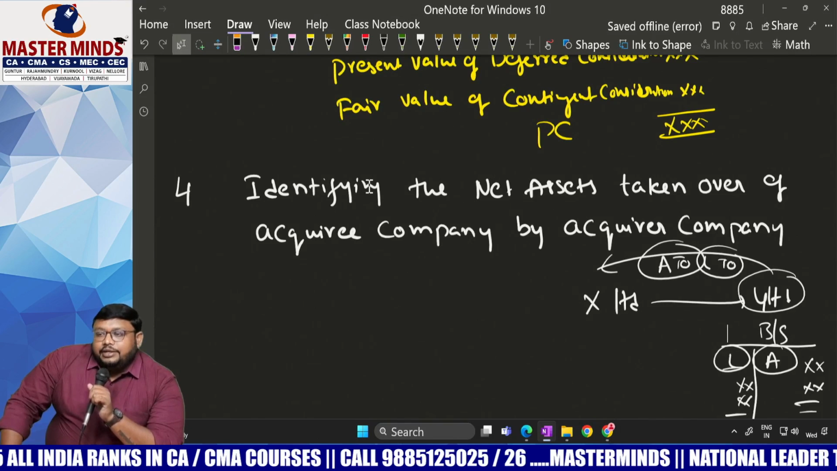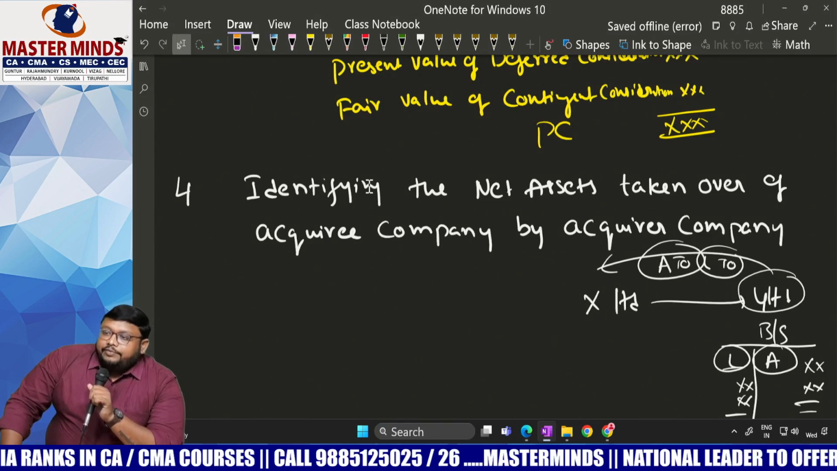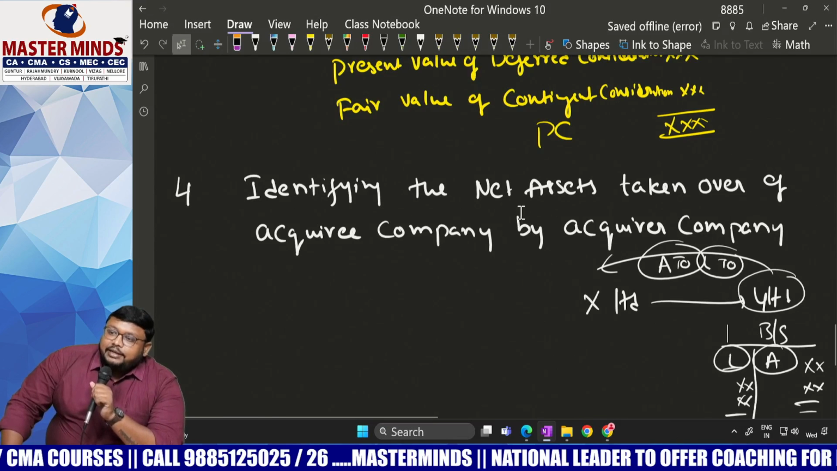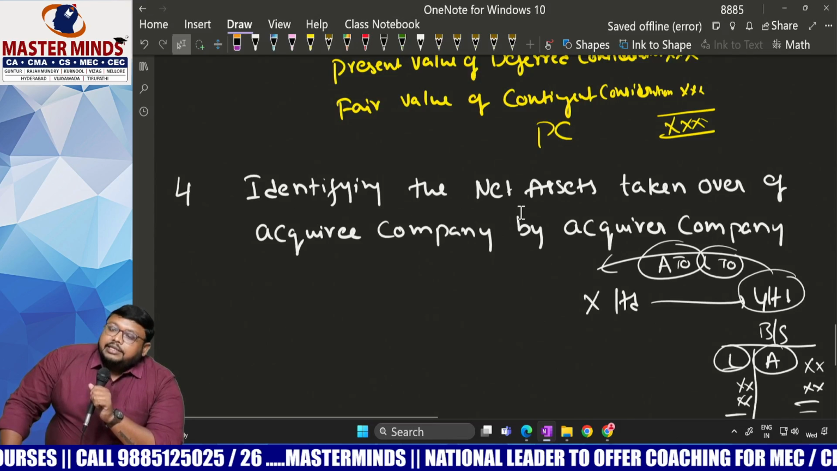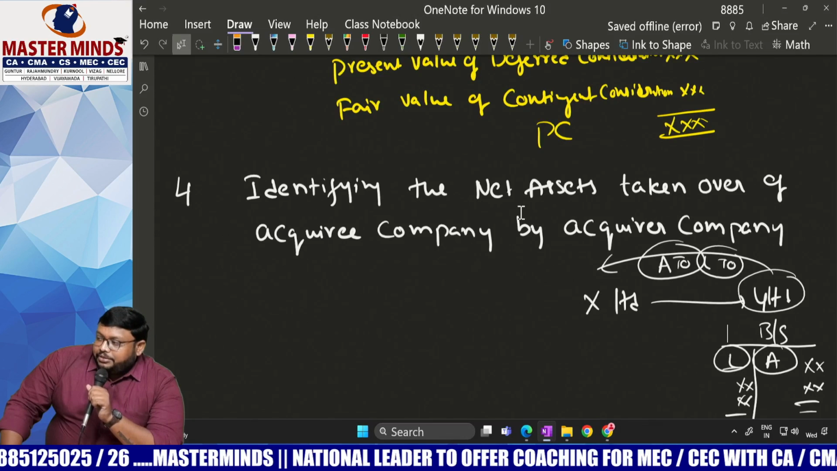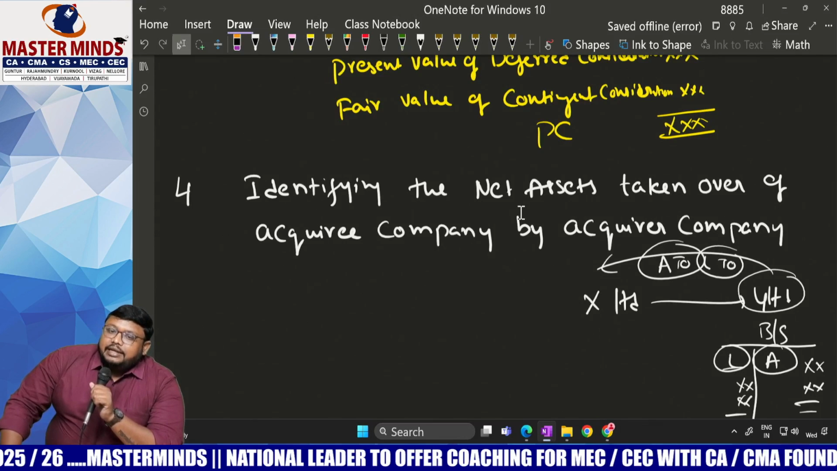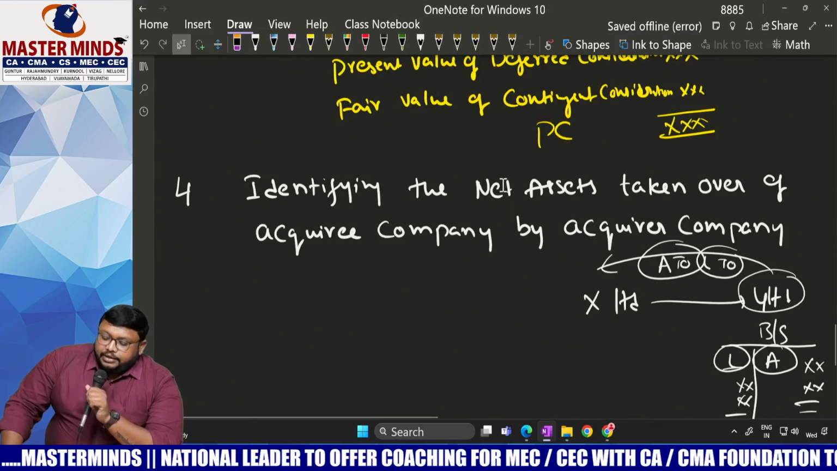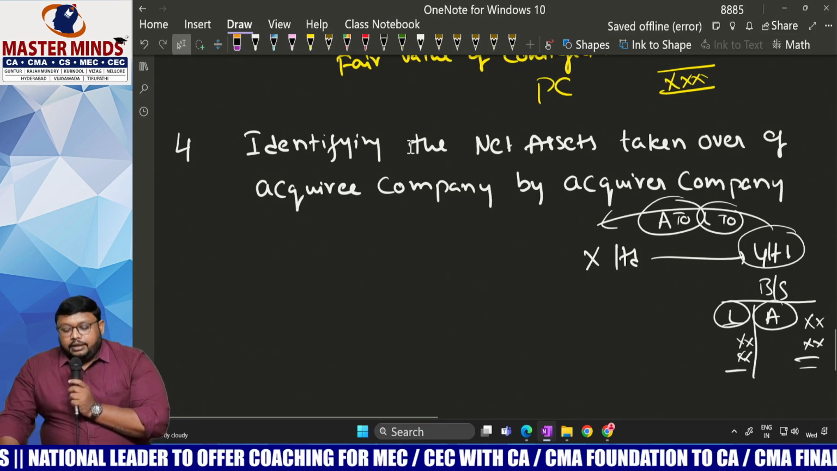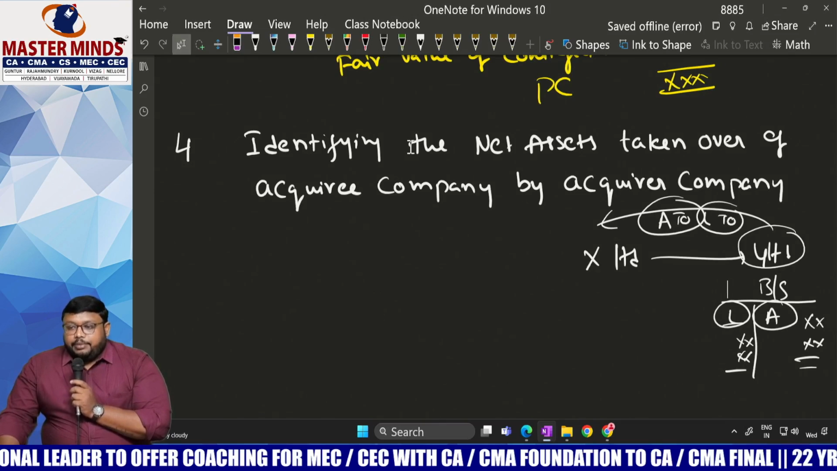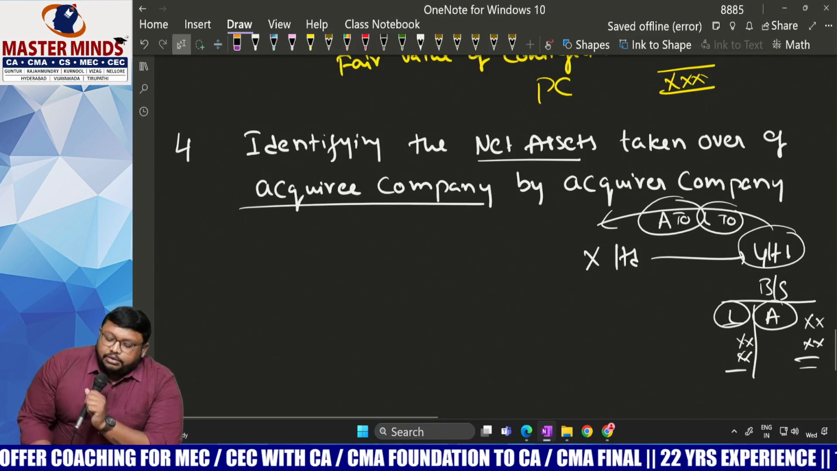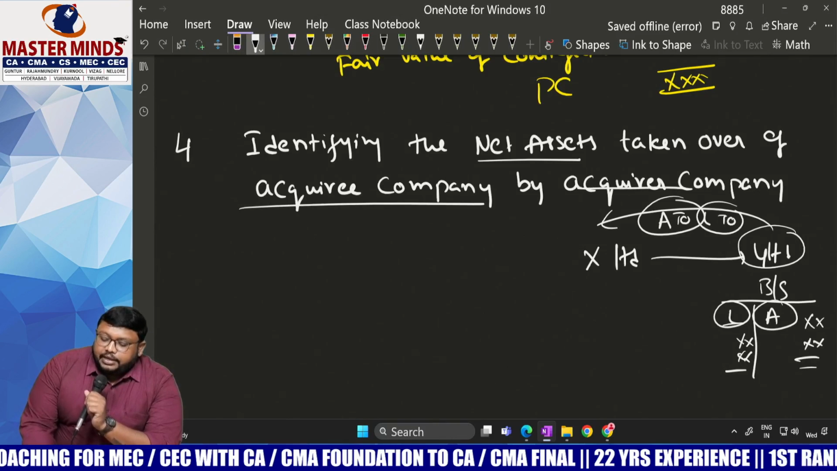Do you remember when we discussed amalgamation? Identifiable assets, identifiable liabilities. Identifiable assets means not only the assets which are in the balance sheet of the acquired company, but also some assets which are not recognized by that company, and those we also have to take into consideration. What the exceptions to those recognitions are, we can study one by one. So, the identification of net assets taken over by the acquirer company.